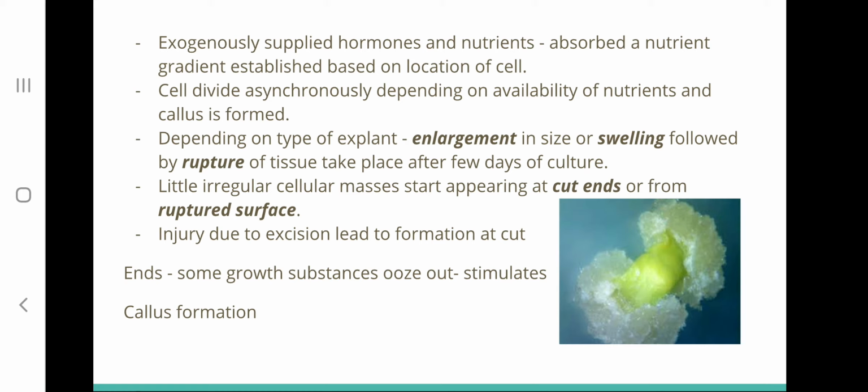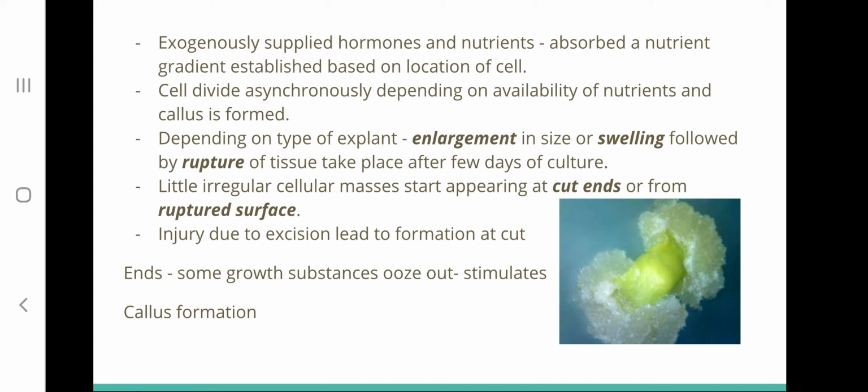Next, an important factor for callus formation is the hormone. Usually callus formation takes place in a medium which has been supplemented with both cytokinin and auxin. These exogenously supplied hormones and nutrients are absorbed by the cells of the explant, and this absorption of nutrients leads to formation of a nutrient gradient within the cells based on the location of the cells.